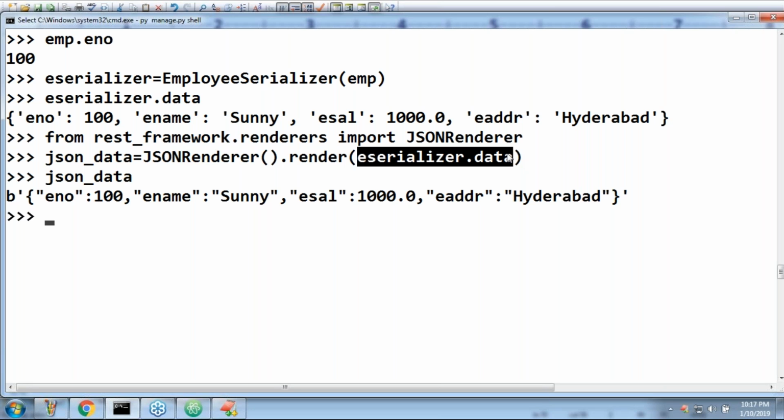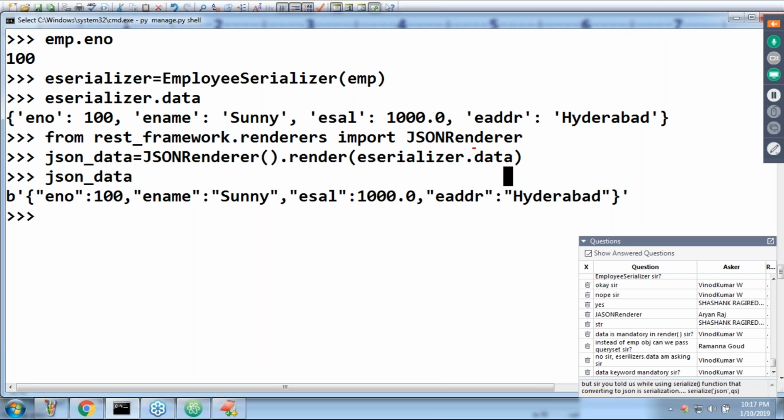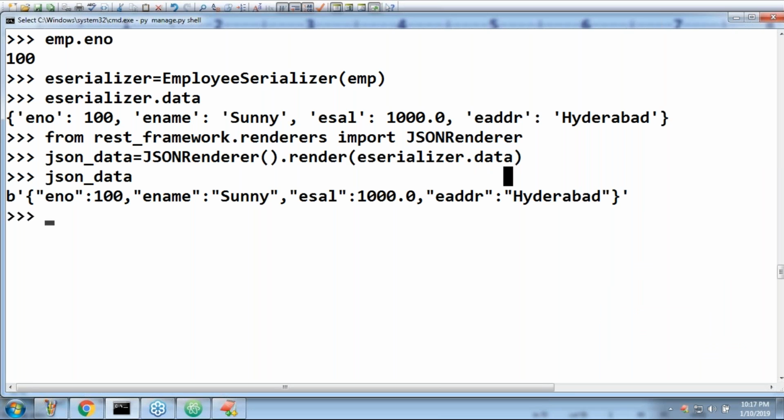Correct. Vinod is asking a small doubt, sir. Is this word predefined, or can we use any word? This is the predefined word. Remember this one. Getting it right, Vinod? Data is the predefined word.